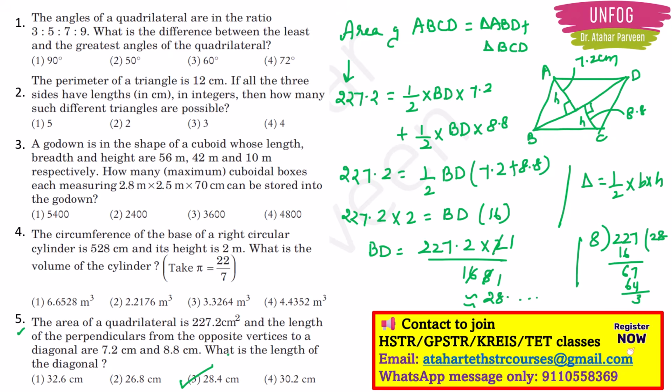Okay, clear, right? So this way you should understand the story first. What the story they are telling, they told that there is the area of a quadrilateral, in that the length of the perpendicular from opposite vertices is reaching to the diagonals, and that length also they have given. Then finally they are asking what is the length of the diagonal. You should understand that the length of the diagonal is nothing but the length of the bases of both the triangles, because for both the triangles the base is common, which is BD here. Okay, clear, right?